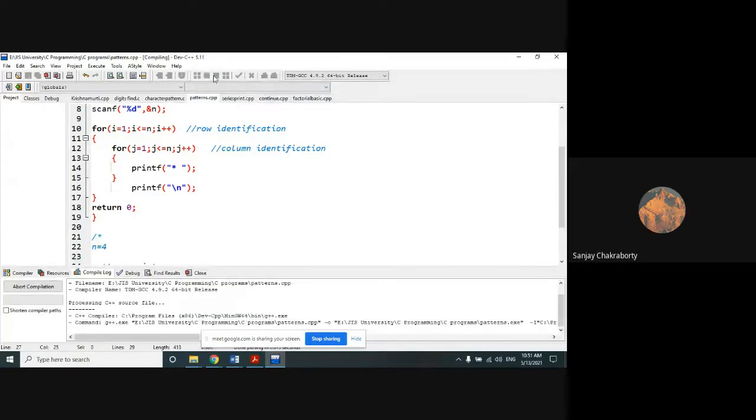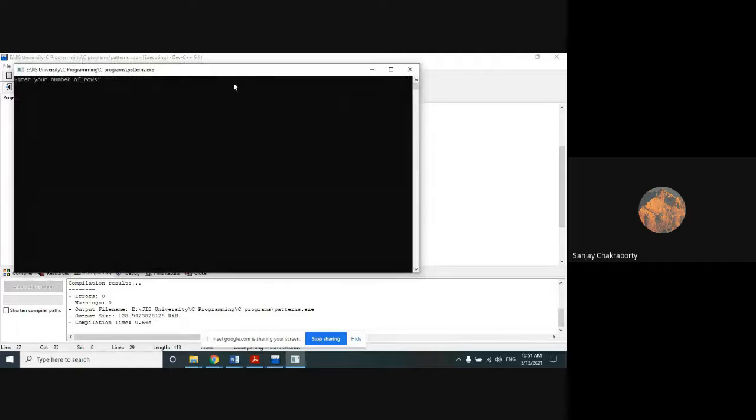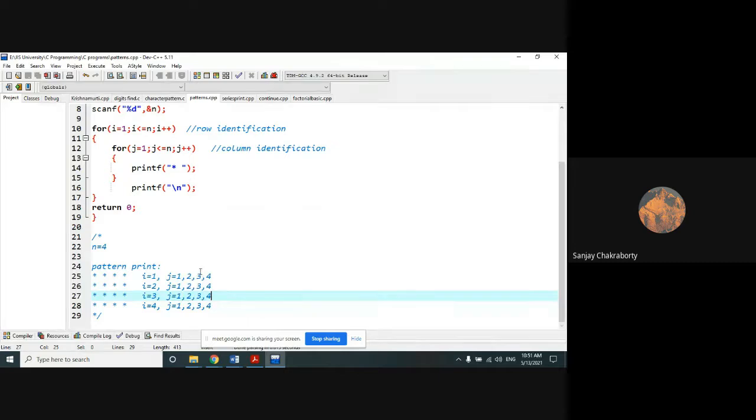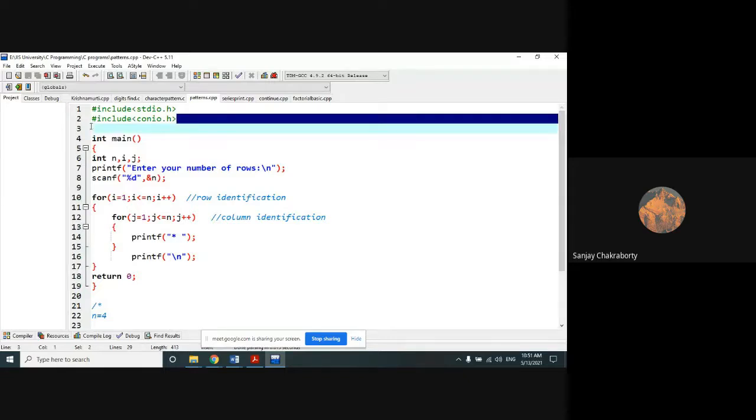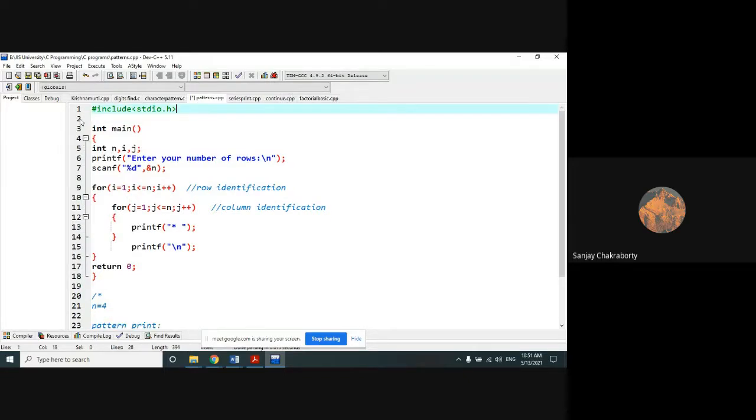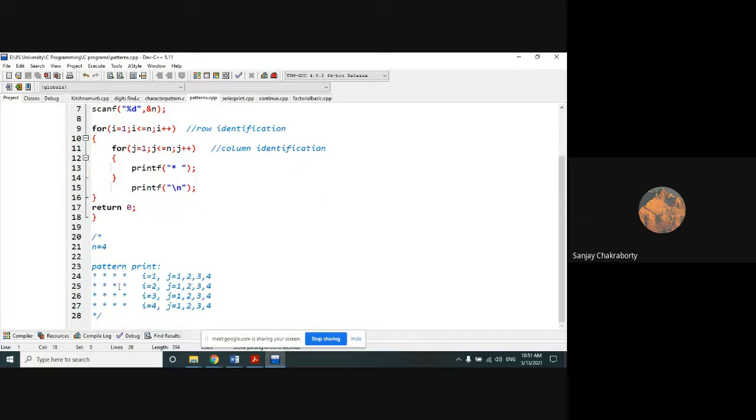So that's why we will get the output in such a fashion. Clear? If anyone has any doubt, please ask me. This is the major thing, the most basic program to understand this code. Now in examination, we can give you any kind of pattern. As for example, suppose I have given this pattern to you.